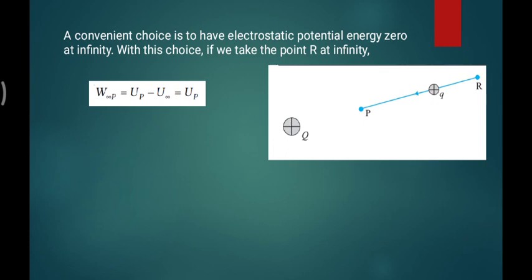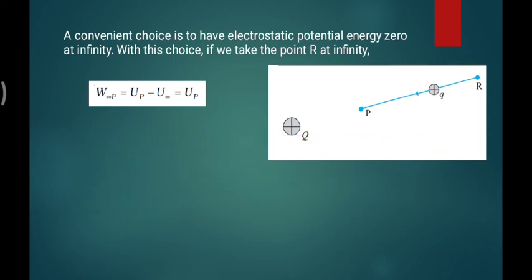How much work you need to do to bring the point charge from infinite distance to the finite region within the charge's field is called potential energy. This is a very fundamental definition, which I represent in this slide.